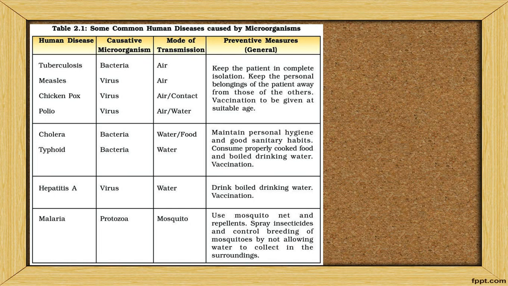Malaria is caused by a protozoa, and there is no vaccine for this. It is from mosquitoes, so you have to put up a net and use mosquito repellents, and use insecticides or spray so that mosquitoes don't come inside your house or garden. Mortein is there as a repellent, and some Odomos creams are there, you can apply them to protect yourself from malaria.